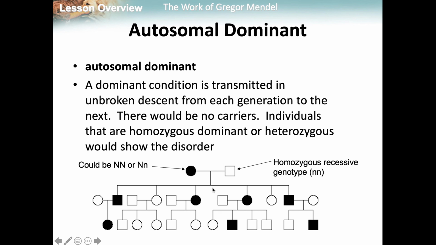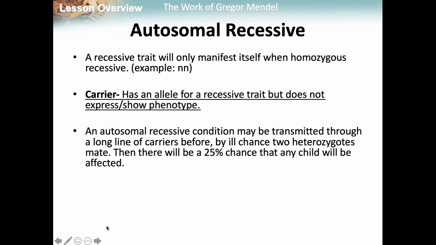The father is homozygous recessive. If we did a Punnett square of this, you would be able to determine the chance of the kids having it as it's passed down. Obviously this daughter married somebody who didn't have the trait, and none of their kids had it.